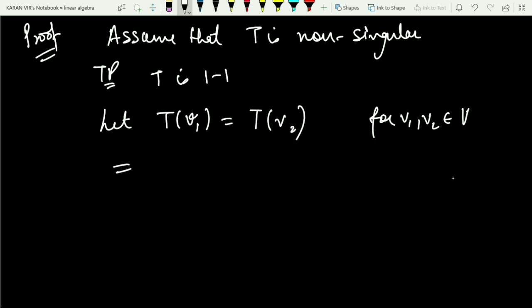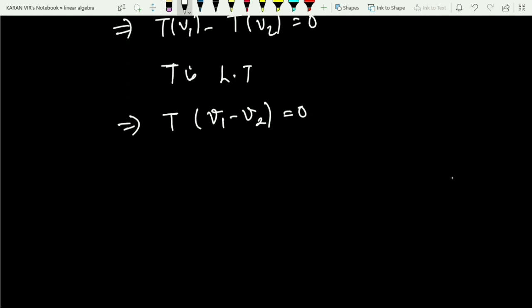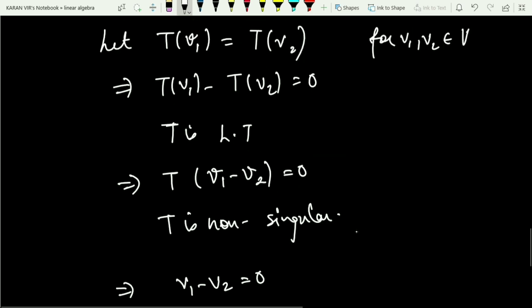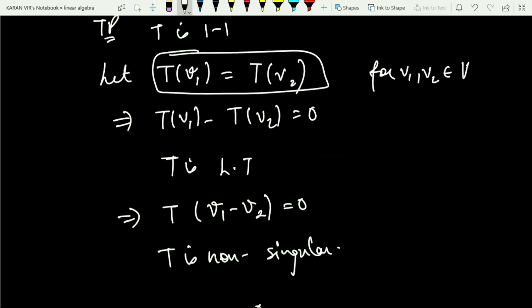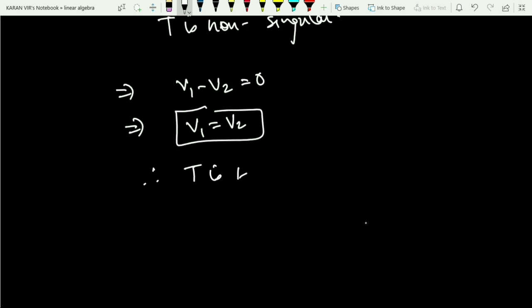Now can I say that this implies T of V1 minus T of V2 is equal to 0? Yes, T is a linear transformation, so just apply the property of linear transformation. You can say that this can be written as T of V1 minus V2 is 0. But what is T? T is non-singular. And what is the definition of non-singular? That only 0 goes to 0. So this implies that V1 minus V2 has to be 0. And can I say from here that V1 is equal to V2? So you considered two images that are equal, and finally what did you prove? That the elements are also equal. So can I say from here that T is 1-1?